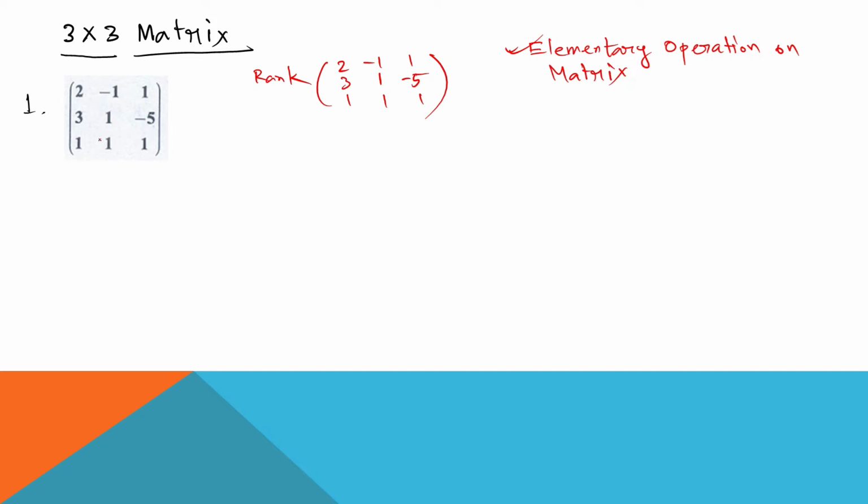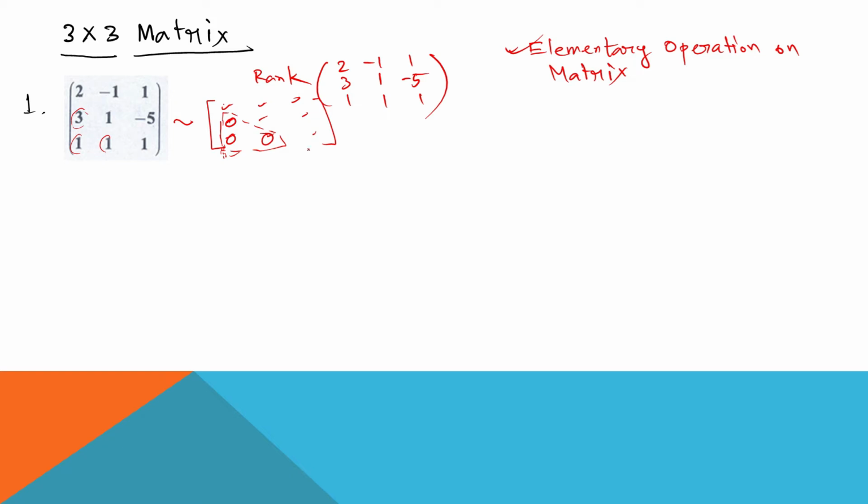Look at this example, this 3 cross 3 matrix. Always you need to convert this particular matrix in such a way that the final matrix will be like this, with 0, 0 and 0. Our main target is to convert these 3 elements to 0, 0, 0.